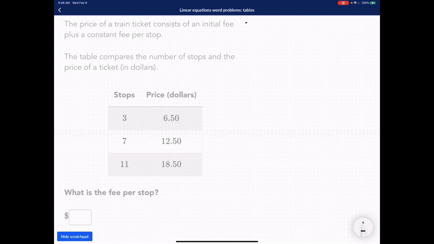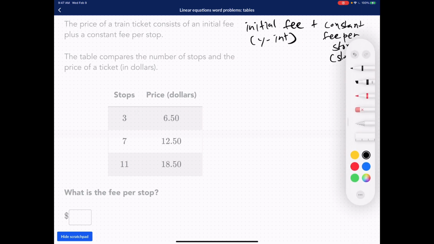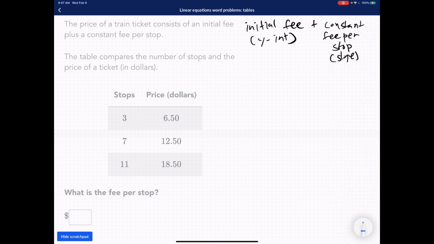So we have an initial fee plus a constant fee per stop. And that right here is what you would call a slope, and this is what you call the y-intercept. Okay, so let's take a look. So let's see how much these stops are changing by. So it seems like it's changing by +4, right?